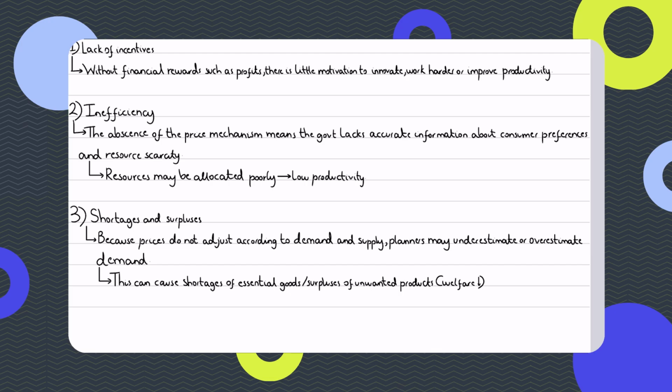But the governments may also suffer from inaccurate and poor information. Had this been the private sector, it would have allocated resources accordingly.